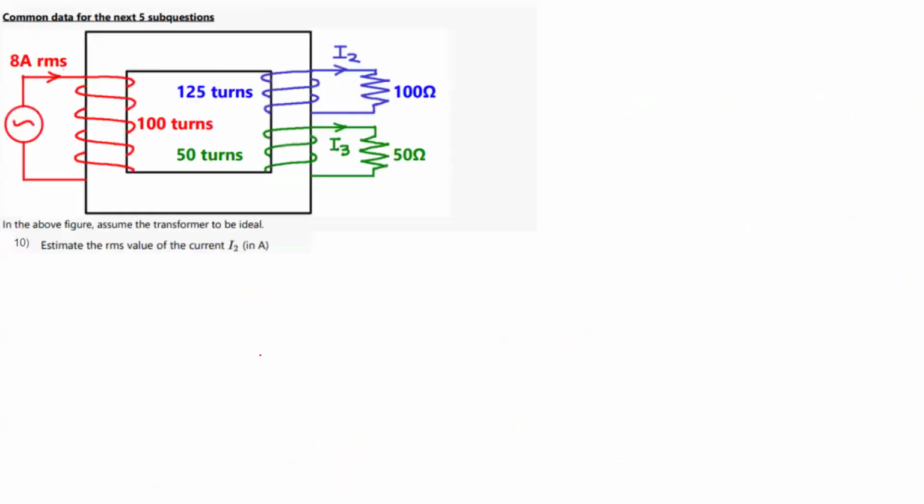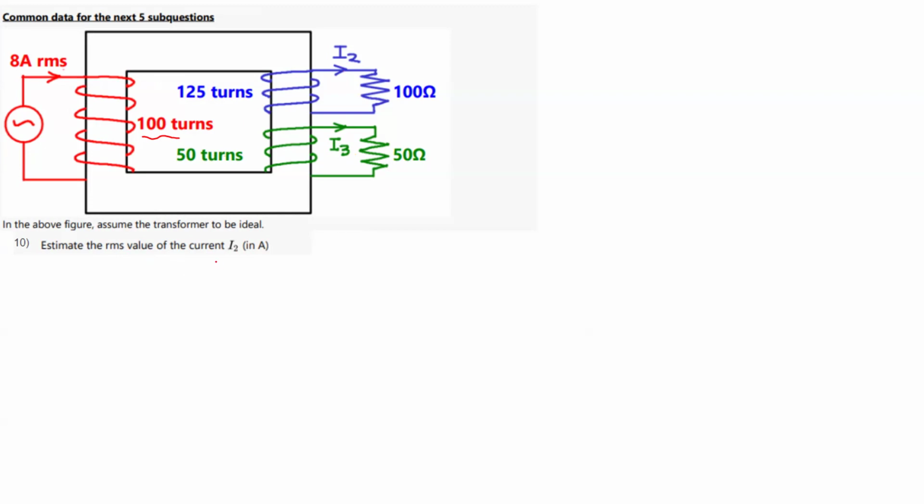Okay. Now let us go to this data. For this data, we have this current 8 ampere flowing here. It has 100 turns. We have I2 current flowing here. It has 125 turns and 100 ohms. And this has I3 current flowing, with 50 ohms and 50 turns. Now what we have to do is find the RMS value of the current I2.